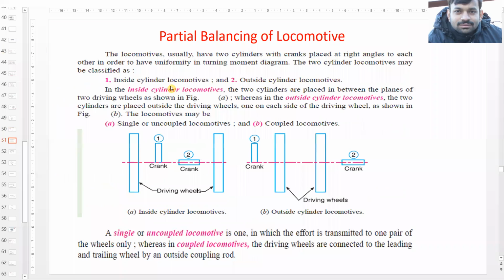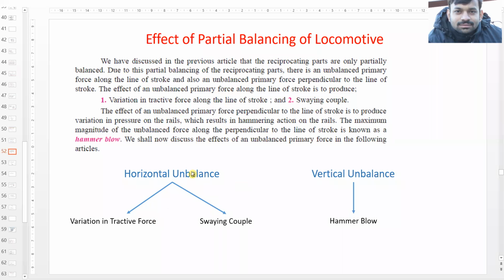When there is horizontal unbalance, that is along the line of stroke, it has two effects: variation in tractive force and swaying couple. Due to the perpendicular unbalanced force, we have one effect, which is called hammer blow. This is what this slide says.